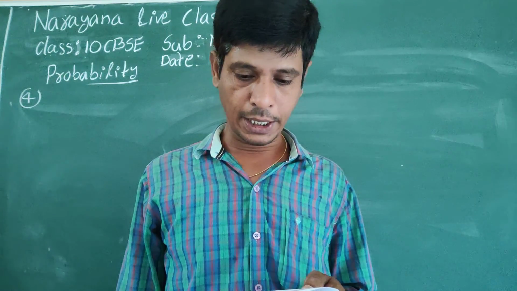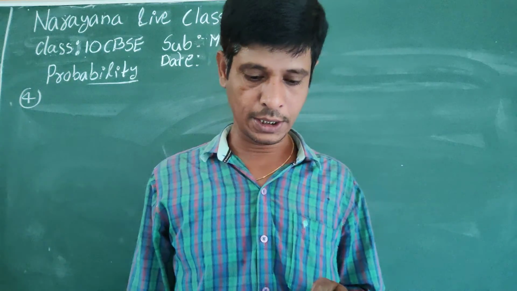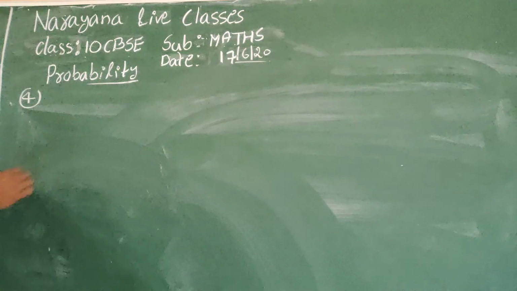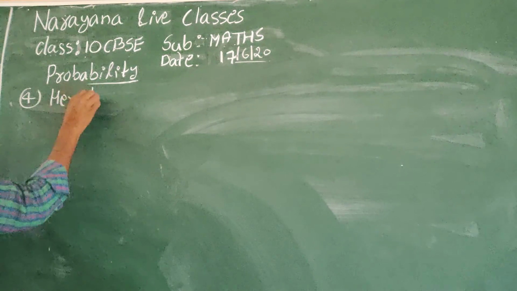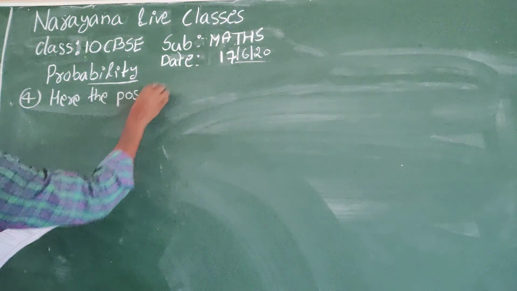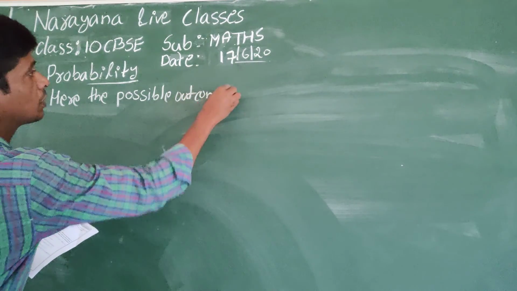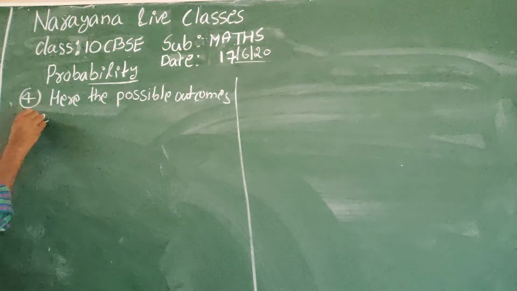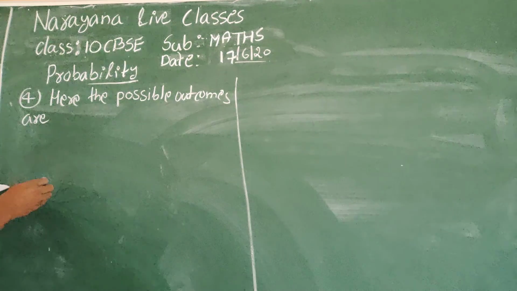What is the probability that the music will stop within the first half minute after starting? See here. Here the possible outcomes are all the numbers between 0 and 2.